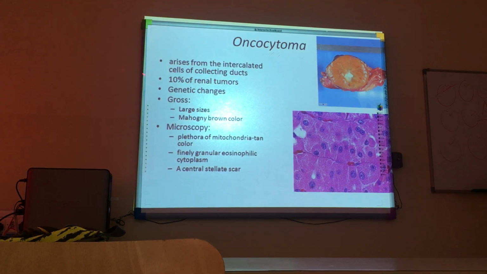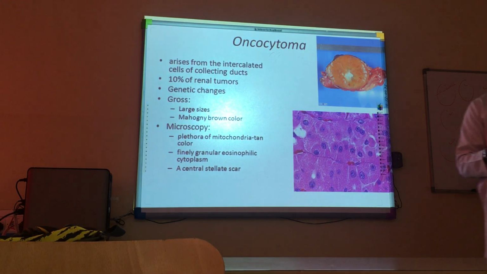They are 10% of all renal tumors. They usually have some genetic changes, that's why their intercalated cells become proliferative. And grossly, we can see that they can attain very large sizes. Their color is typically brownish, but English people, those who have good color sense, call it mahogany brown.